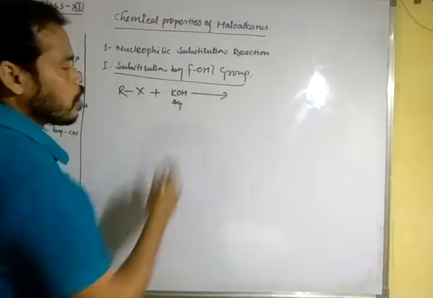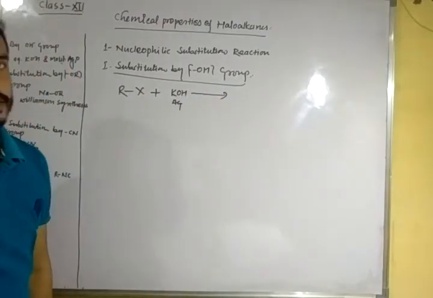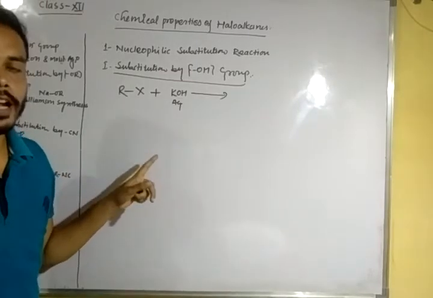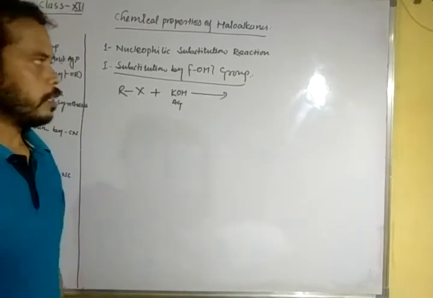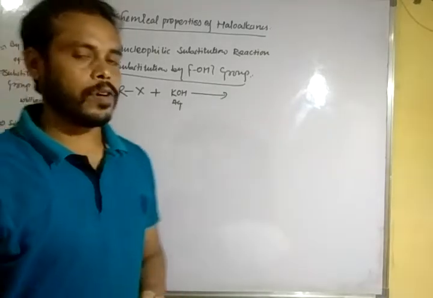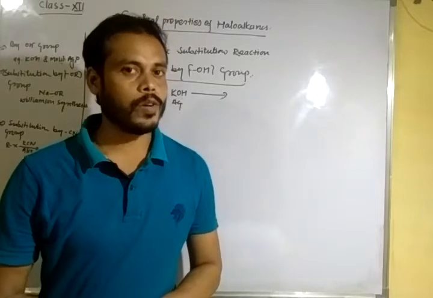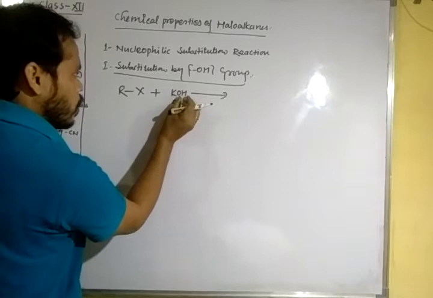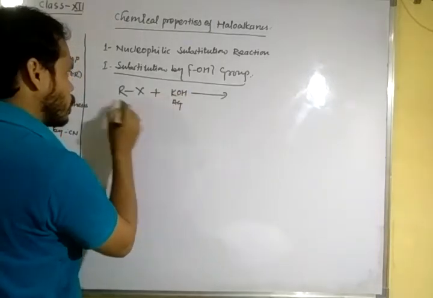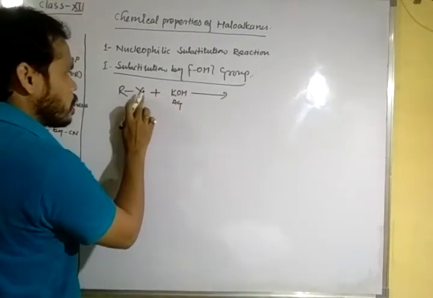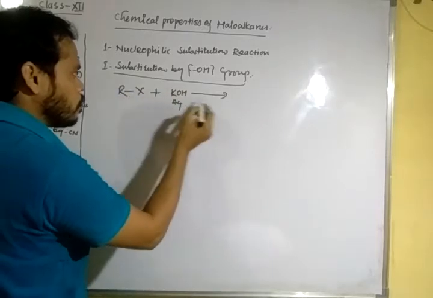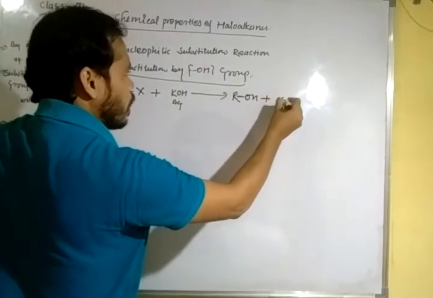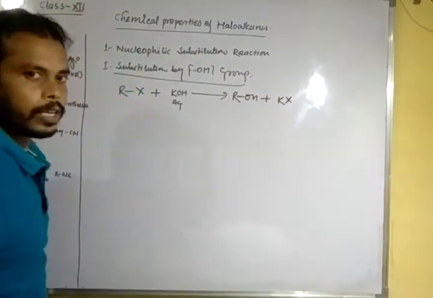hydroxide or moist silver oxide, the halogen atom is substituted by hydroxy group and forms alcohol. That means this is also a reaction for the preparation of alcohols. Now see here, the hydroxy group replaces the halogen atom to form alcohol and a byproduct KX.